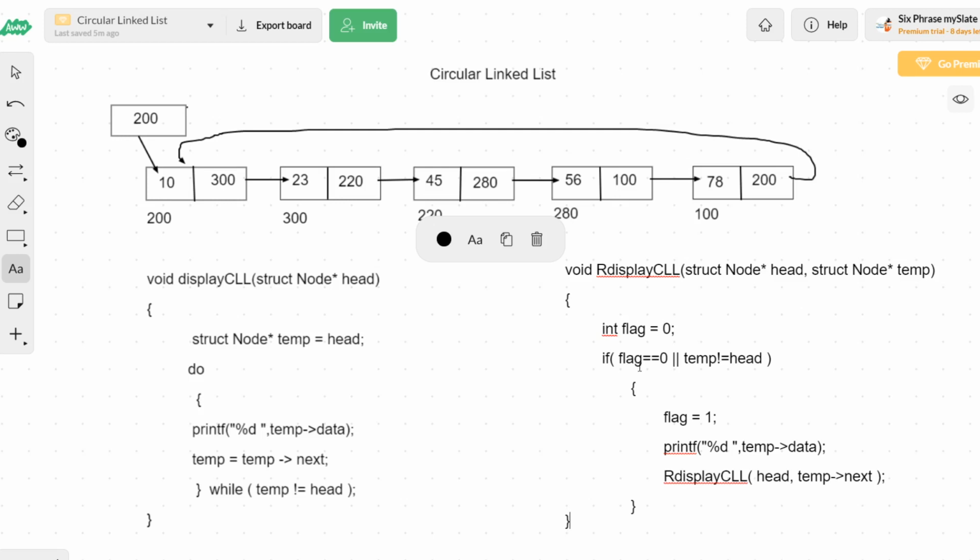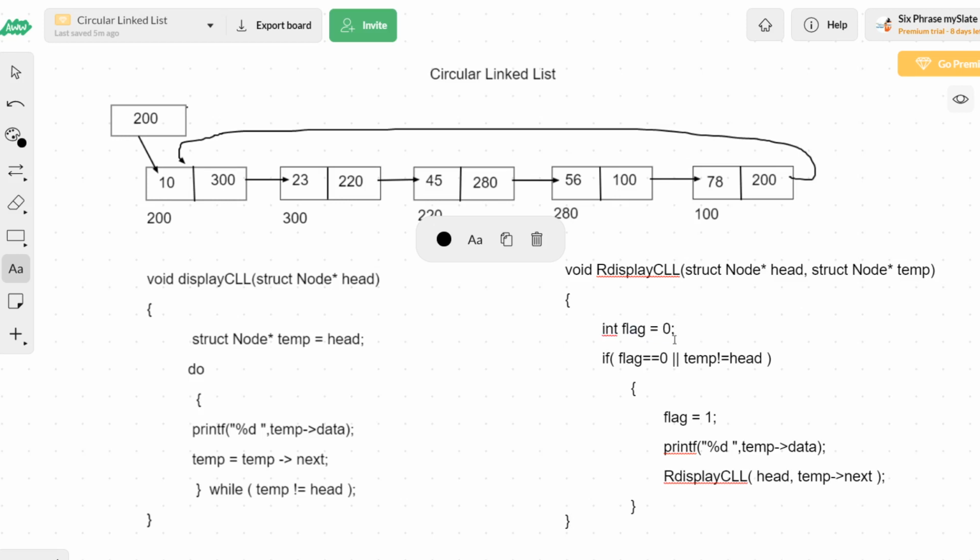But what I wanted is for this variable to be initialized only once. I want flag to be initialized exactly once, and that too at the first time of entrance. The first time you call this RdisplayCLL, at that point of time alone, this statement should work. What do I need to do?